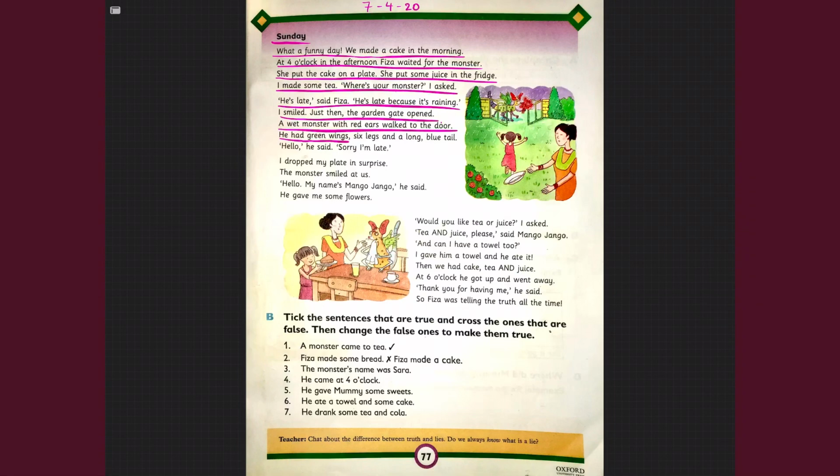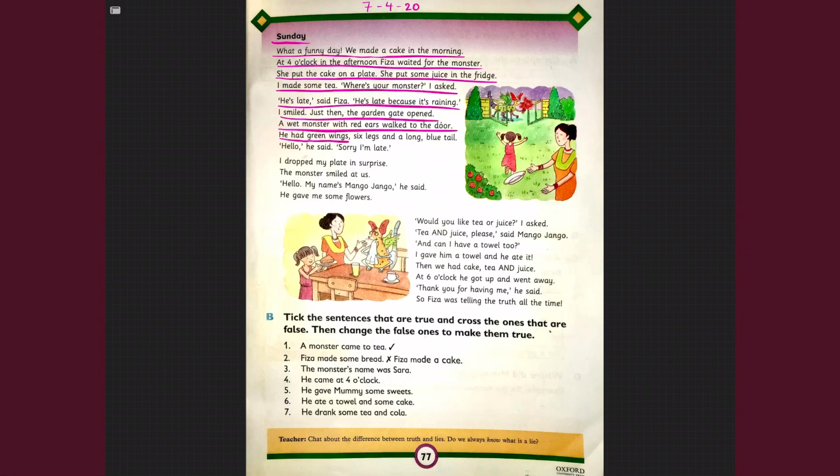Fizza put a cake on a plate. She put some juice in the fridge. Mommy also prepared some tea for the monster as she wants to see her daughter happy. They both waited for the monster, as her mother asked her where her monster was. To which Fizza replied, he is late. Why was he late? Because it was raining. Then her mommy smiled. She was still not convinced.